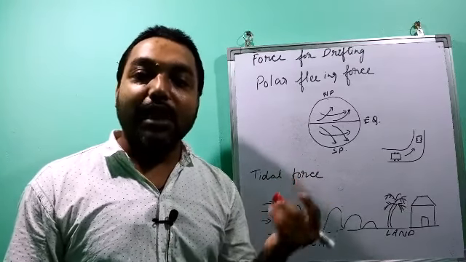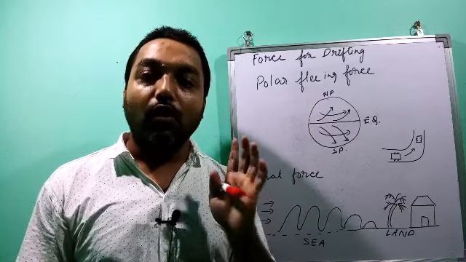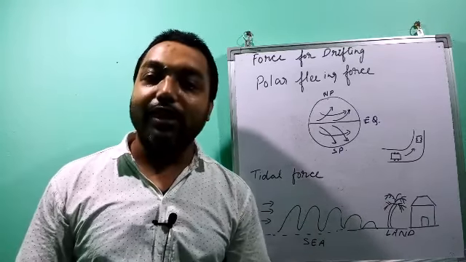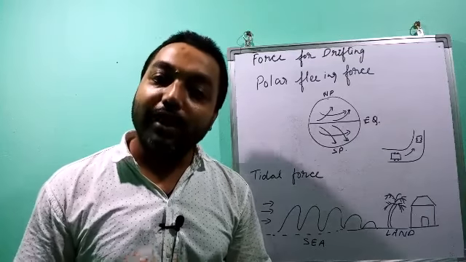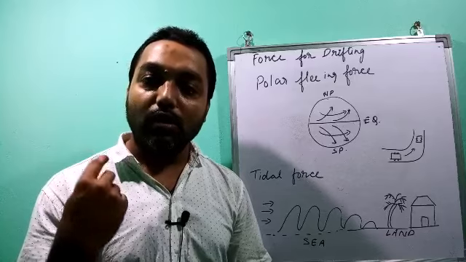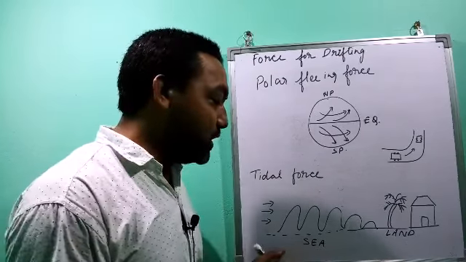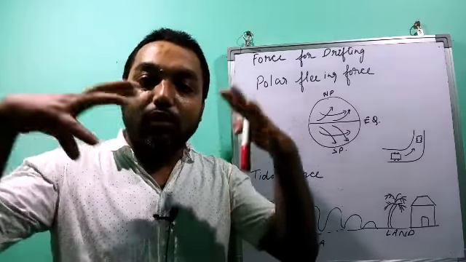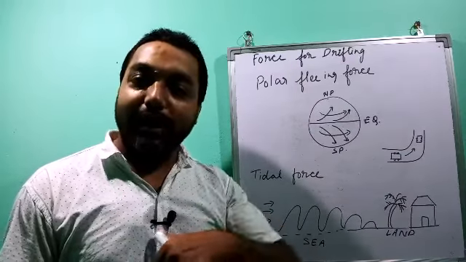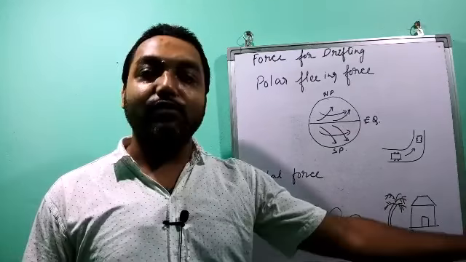These tide waves are formed due to the attraction of the moon, full moon, or the attraction of the sun, or if there is an earthquake or volcanic eruption inside the ocean. These are the 4 causes. For these 4 causes, a very big wave occurs on the sea, and because there is always air moving on the surface of the sea, the air pushes the wave towards the land.